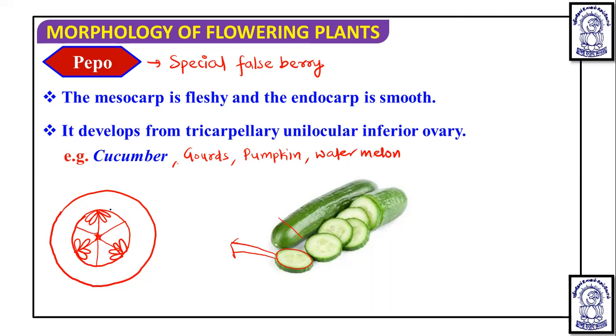Now, if we label this, this is the rind. If you mark this, then it is a mesocarp. Inner to that, you will see this, that is an endocarp. And you will see the placenta here. And on this placenta, you will see the arrangement of the seeds.